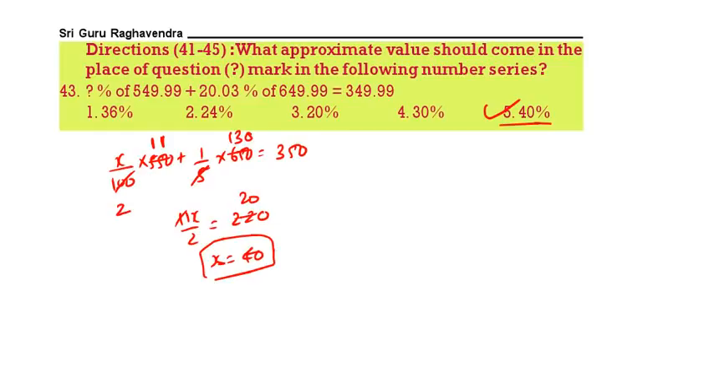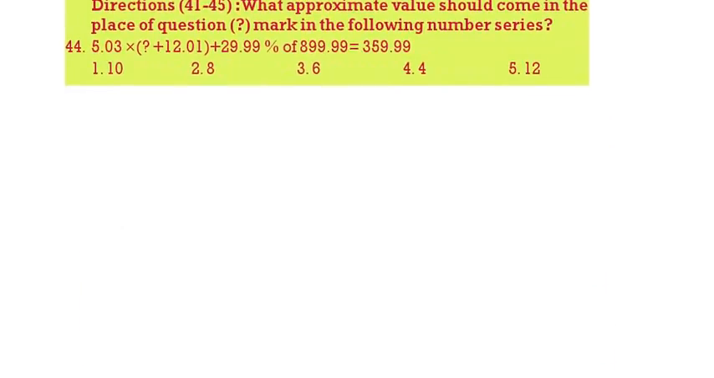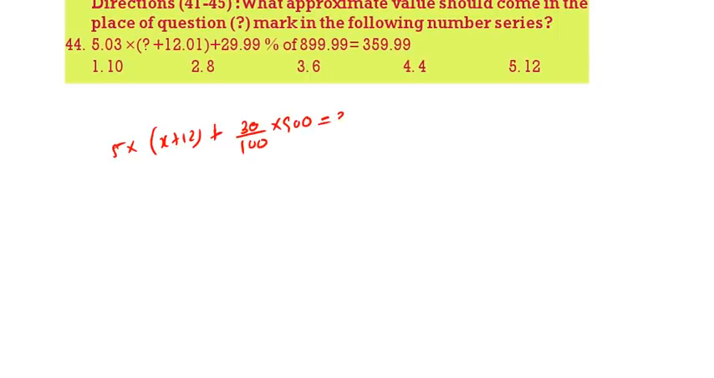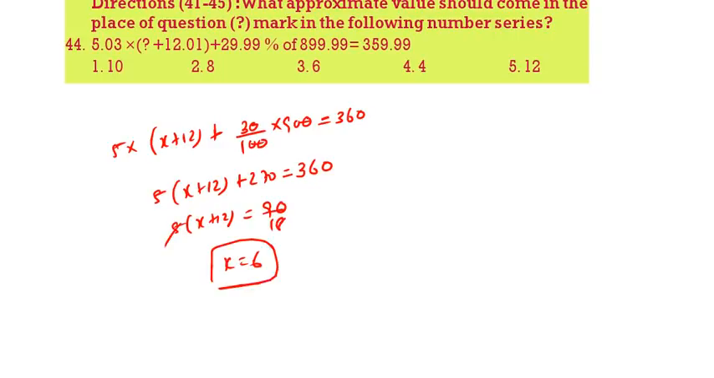Next question, 44 question. 5 into x plus 12 plus 30% of 900. 30% of 900 is equal to 270. 5 of x plus 12 plus 270 is equal to 360. 5 of x plus 12 is equal to 90. 5 18s. X value is 6. 3 is the correct answer. Next.